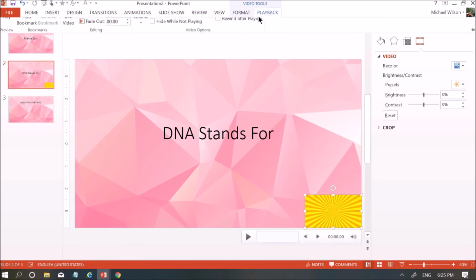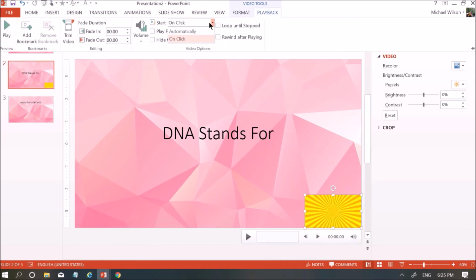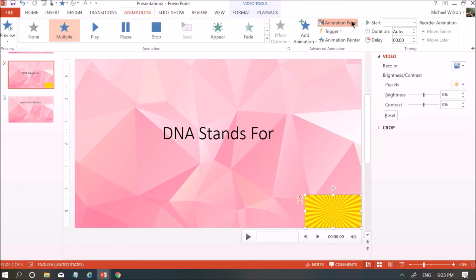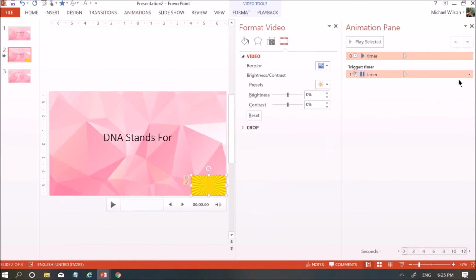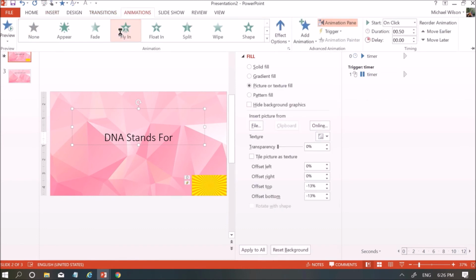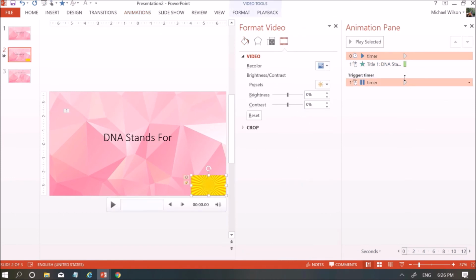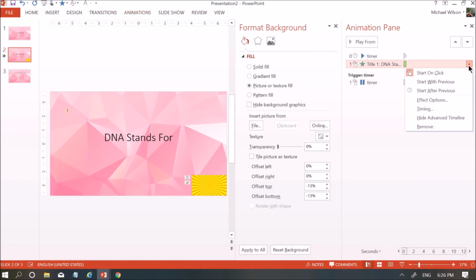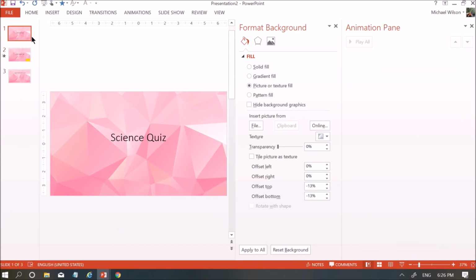Also we have to give some basic settings. Go to playback and select start automatically and hide while not playing, so that whenever the timer is required, it will show, and the remaining time it will hide. Animate the questions and also make the timer start after the previous, so that it will come after the question.